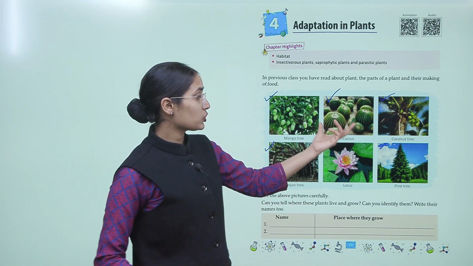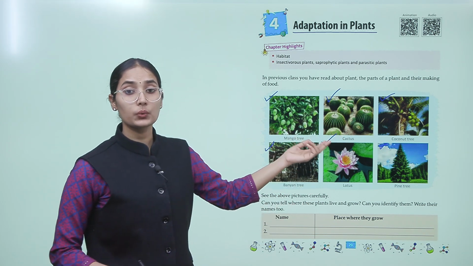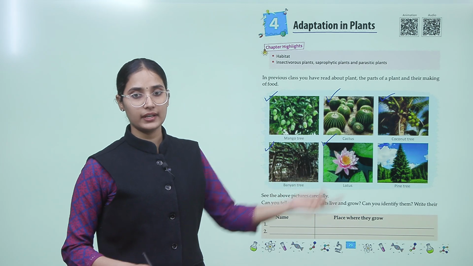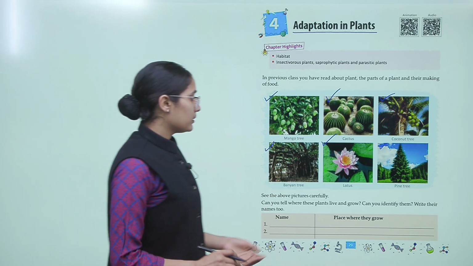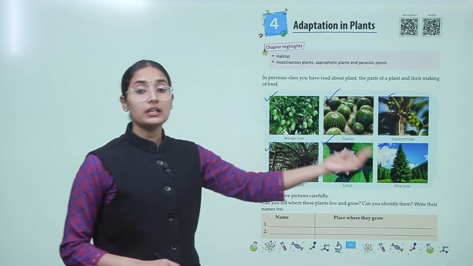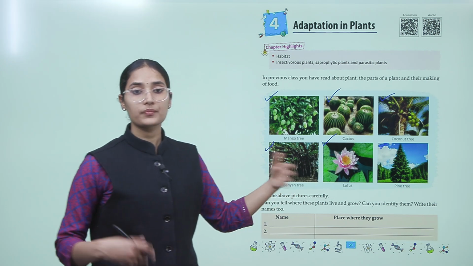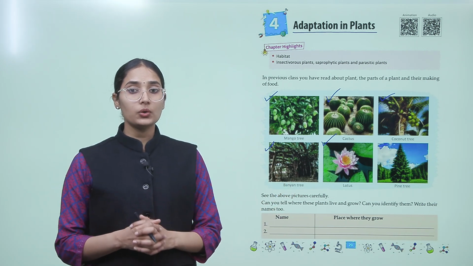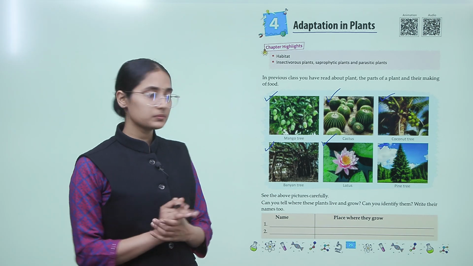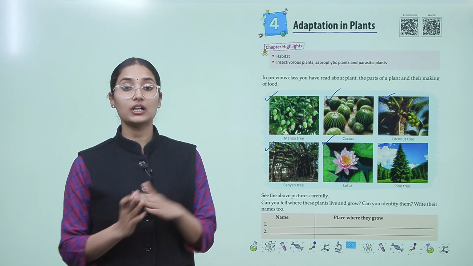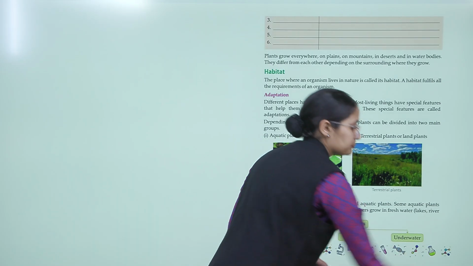For example, if we talk about cactus, cactus grows in the desert area, right? Similarly, pine trees are generally found in the hilly areas or the mountains. Lotus grows in the water, right? So do it for the rest of the pictures also, okay? Now let's go to the next page.